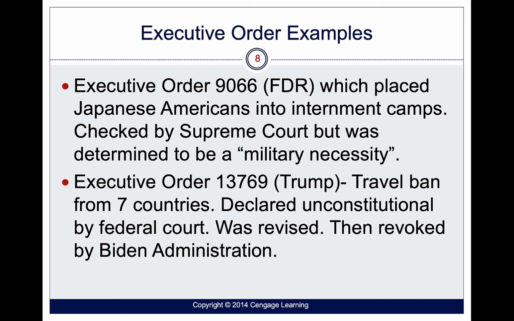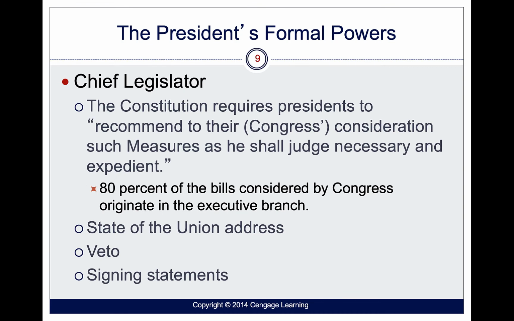Places like Libya, North Korea, some of these places that they were banning travel into the United States from these countries. It was later revised, and then made constitutional. Then it was eventually revoked by the Biden administration. So these executive orders can be revoked.